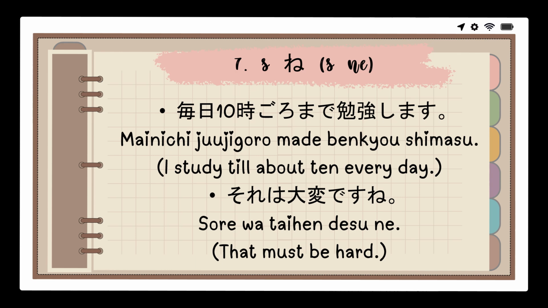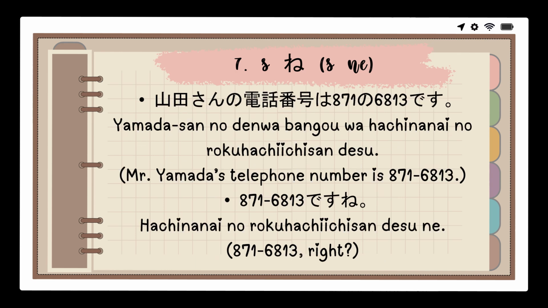For example, 毎日10時頃まで勉強します. I study till about 10 every day. それは大変ですね. That must be hard. 山田さんの電話番号は871-6813です. Mr. Yamada's telephone number is 871-6813. 871-6813ですね. 871-6813, right?